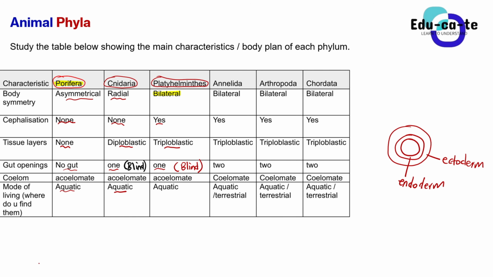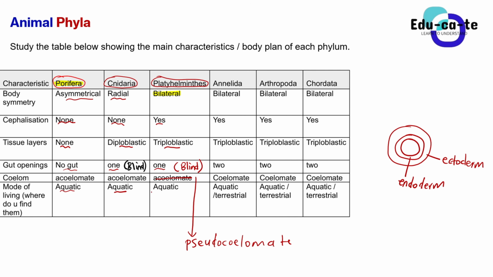And when you look at the coelom, basically the Platyhelminths, although here it's written acoelomate, basically we say that they've got a pseudocoelom. So we use the term pseudocoelomate. So we say that the Platyhelminths, they are pseudocoelomate. The acoelomate is not really correct for Platyhelminths. In our previous video, we did explain when you've got a coelom and a pseudocoelom, what is the difference between them? All right. There is a difference between them. So this one is more like a false coelom. A pseudocoelom is a false coelom. So the Platyhelminths, they have a pseudocoelom, they have got a false coelom.